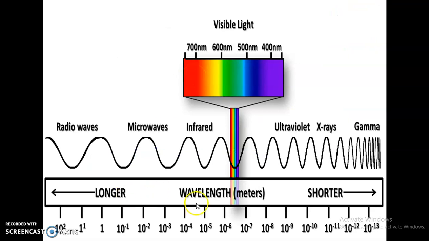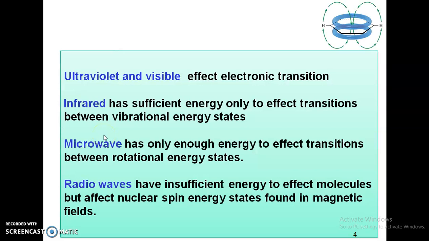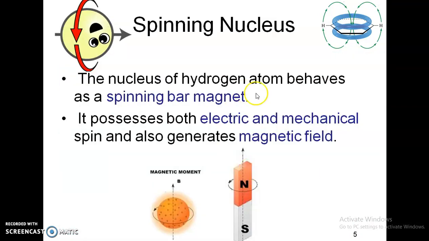When electromagnetic radiation interacts with matter, it generates some kind of information, and that is nothing but spectroscopy. So in EMR, radio waves are the ones which give us the structural information in nuclear magnetic resonance spectroscopy. In UV, we talk about electrons and their transitions. In infrared, we talk about the vibrational energy states. In microwave, the rotational energy states. And in radio waves, we talk about the nuclear spin energy when they are present in a magnetic field. So we will see what exactly this is.